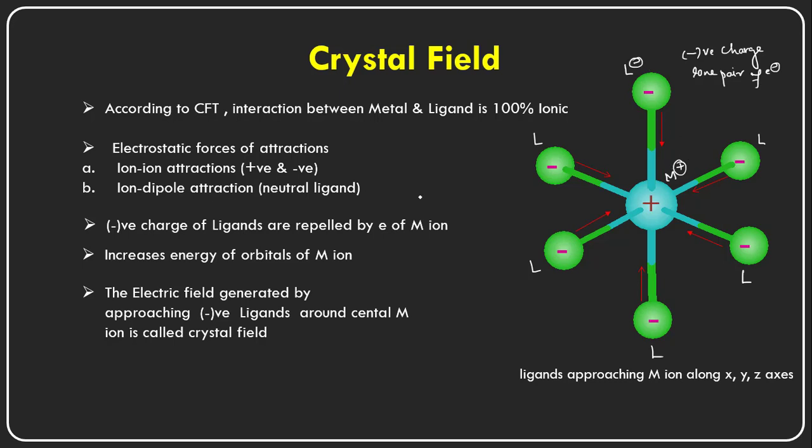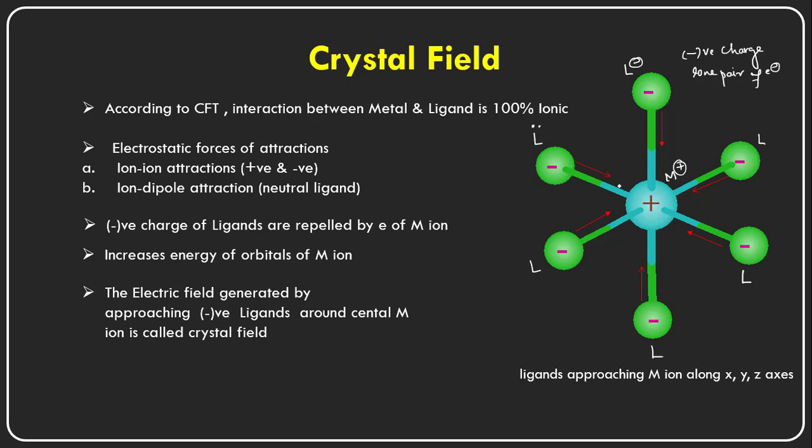And if the ligand is carrying a lone pair of electrons, then the kind of interaction that takes place is ion-dipole. The metal is carrying a positive charge, that is the ion, and the ligand has a lone pair of electrons.